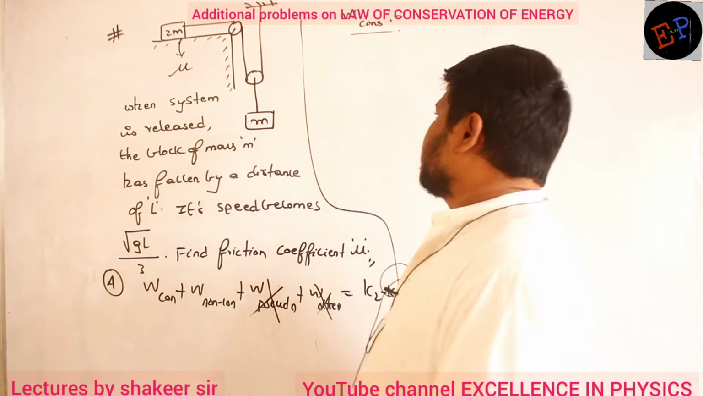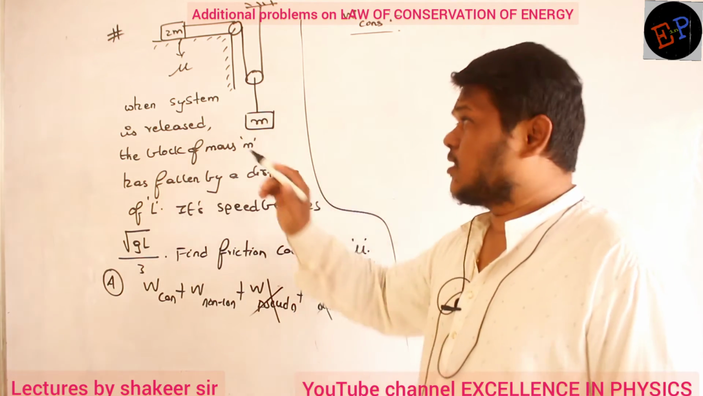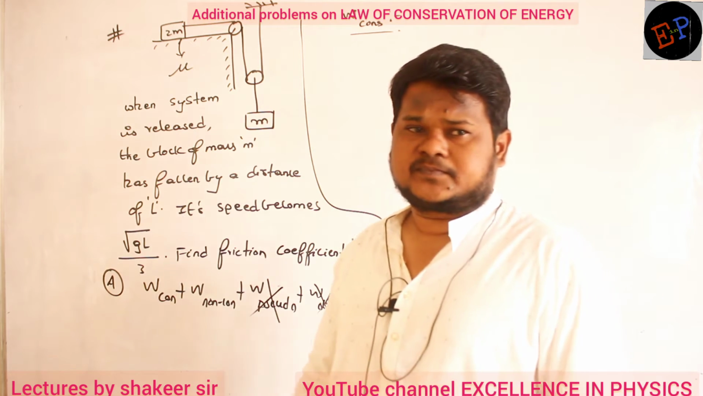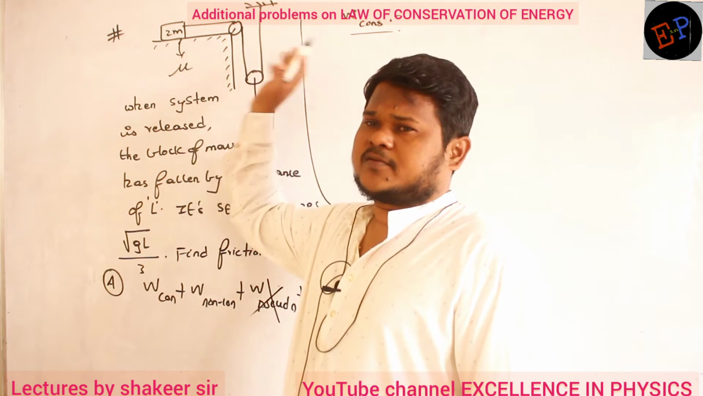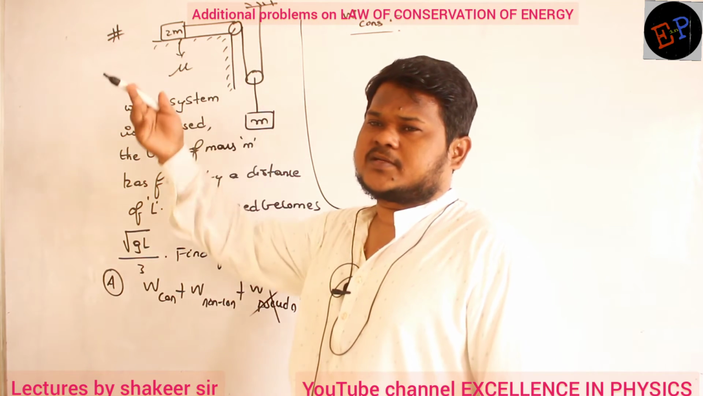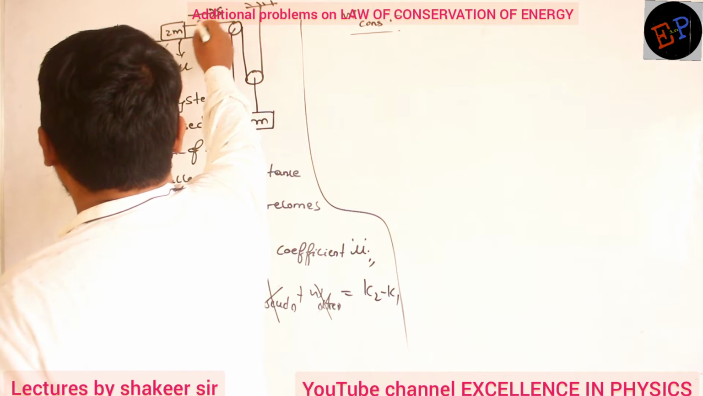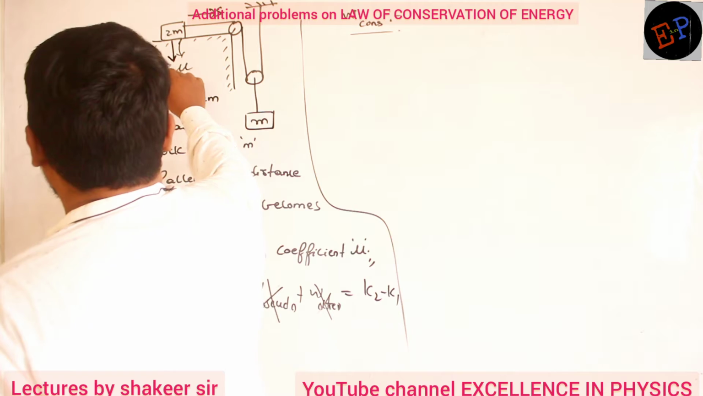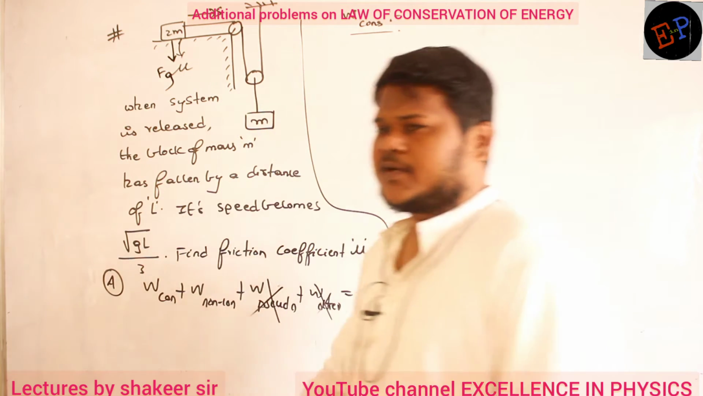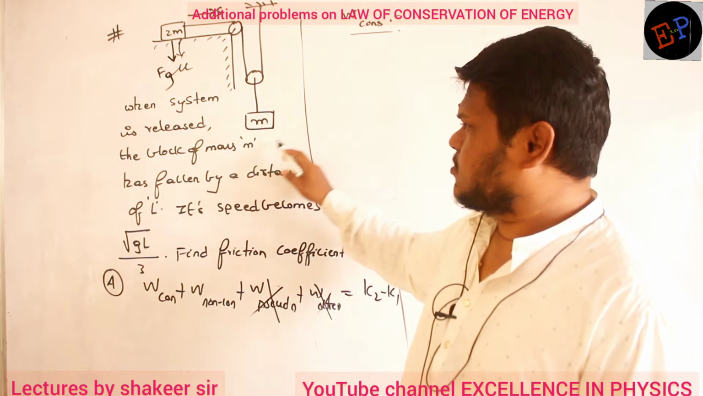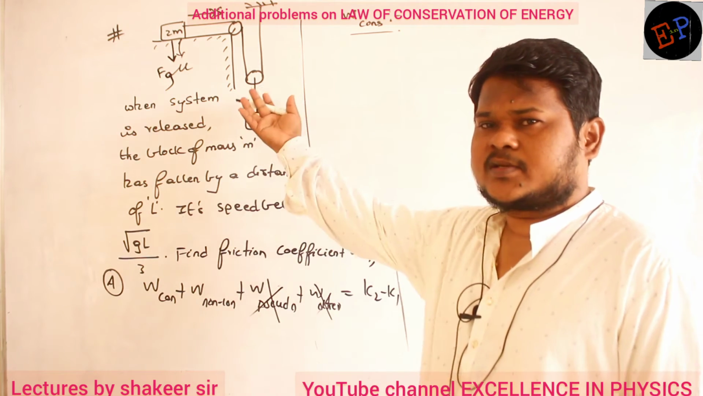Clear? So here only gravitational force is acting, and on this mass 2m gravitational force doesn't do any work because it is moving on a horizontal surface. Work done by gravitational force is 0 because displacement is in this direction, but the gravitational force is at an angle of 90 degrees. So work done by gravitational force on 2m is 0. But definitely on this body it will do some work because it is coming downwards.